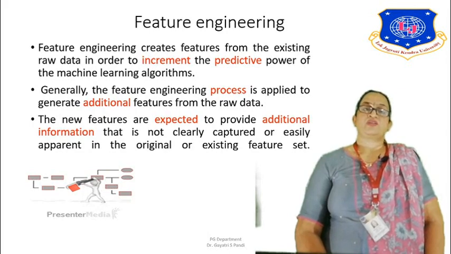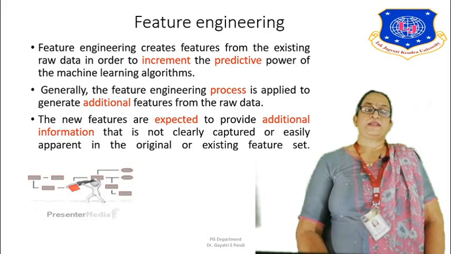Generally, the feature engineering process is applied to generate additional features from the raw data set. The new features are expected to provide additional information that was not easily apparent in the original or existing feature set.